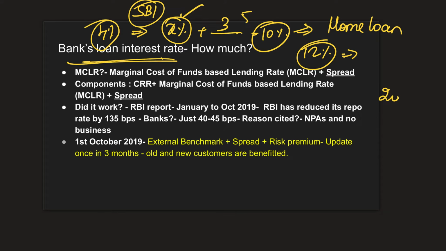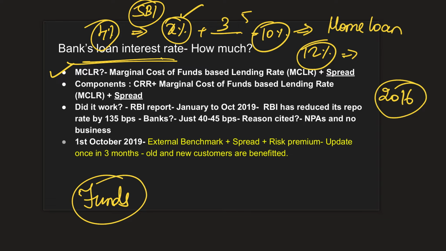So in 2016, a concept called the marginal cost of funds based lending rate was introduced by RBI, and they said that banks have not just deposits, they source their funds from different sources. It is not important to understand the nuances of the mechanisms involved in sourcing of funds.